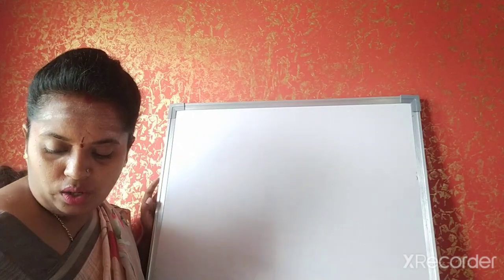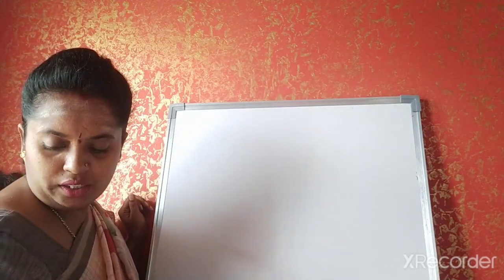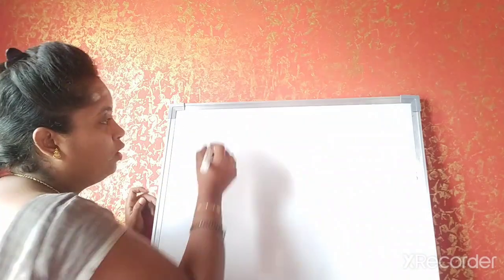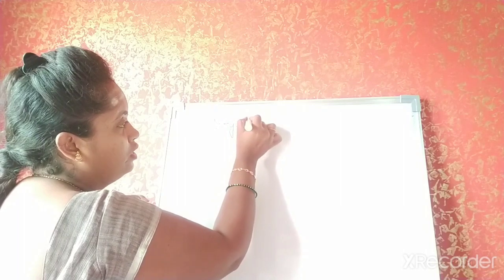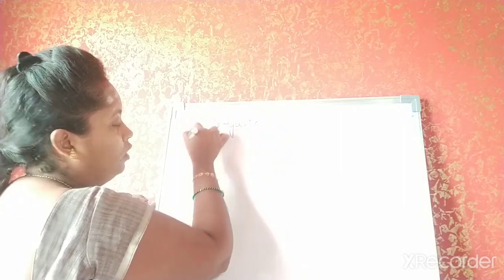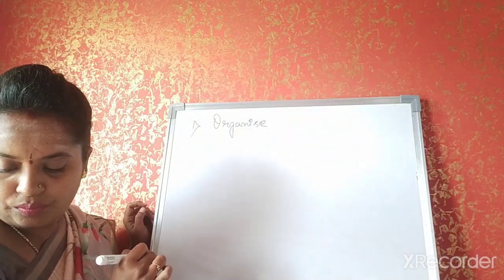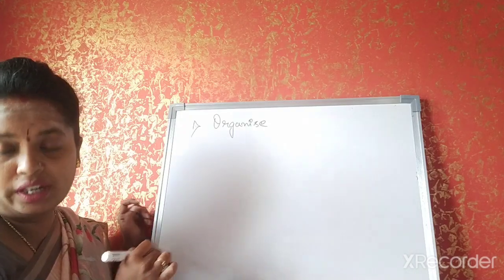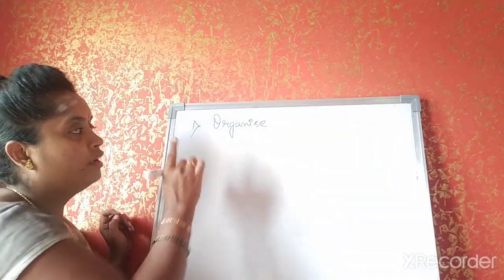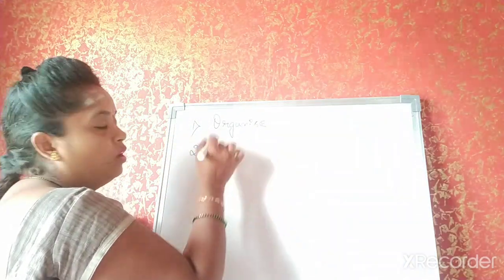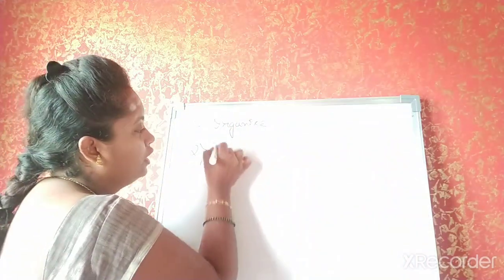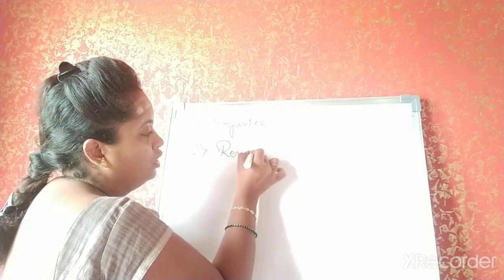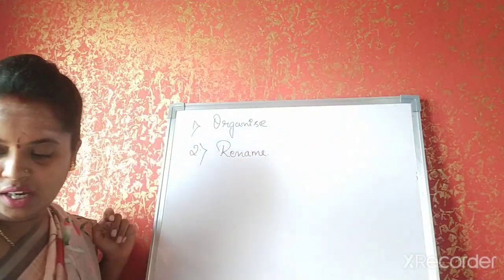Then using the organize option, how do you do it? Click on organize. In the drop down menu, select the folder, and click on organize from the drop down menu button. Then click on rename. Understood, children?